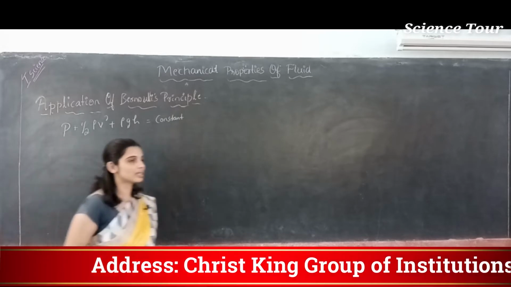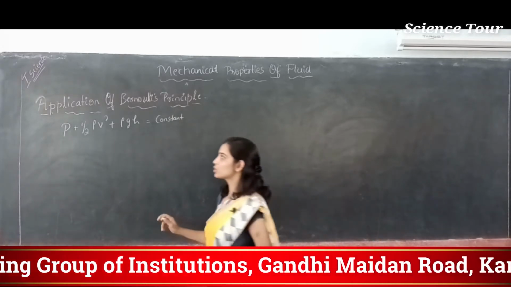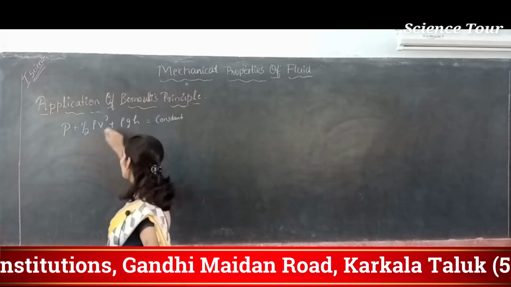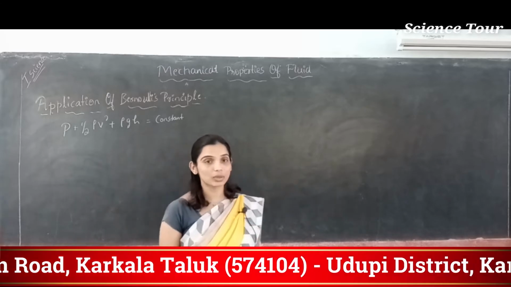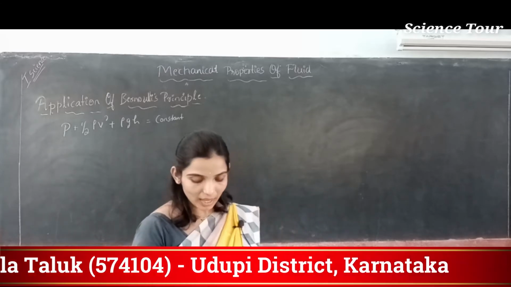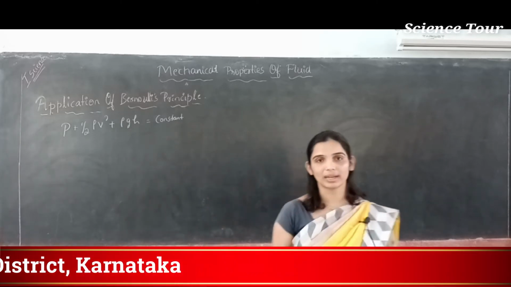If a non-viscous incompressible fluid is under steady flow, then its pressure energy, kinetic energy per unit volume and potential energy per unit volume will remain constant. That is what Bernoulli's principle says. So what are the applications of this in our day-to-day life? We will discuss that now.